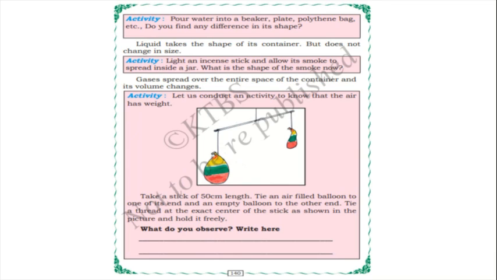So let us conduct an activity to know that air has weight. We have already done this activity in the air lesson. Take a stick of 50 centimeter length and tie an air filled balloon to one end and an empty balloon to the other end. Tie the thread at the exact center of the stick as shown in the picture and hold it freely. What do you observe? Air has mass, which means air has weight, because the balloon which has air will come down, isn't it? And the balloon which doesn't have air will go up. So air has mass or weight.